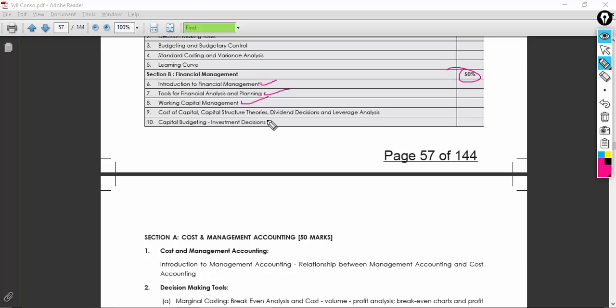Very important is capital budgeting, and a few of the formulas need to be remembered in the cost of capital and the theories and the dividend decisions, along with the leverage analysis. And I would not like to mention here which is important and which is not important, because the topics are very interesting, because you're going to work as a cost and management accountant in the future. So you should know some of the managerial skills, especially related to the financial statements or financial decisions.